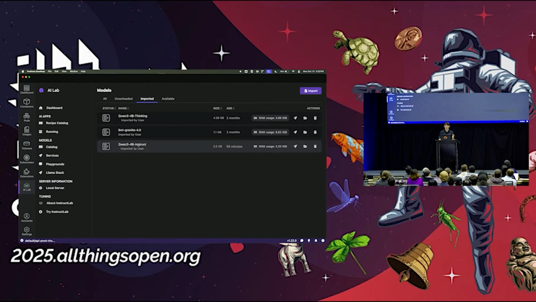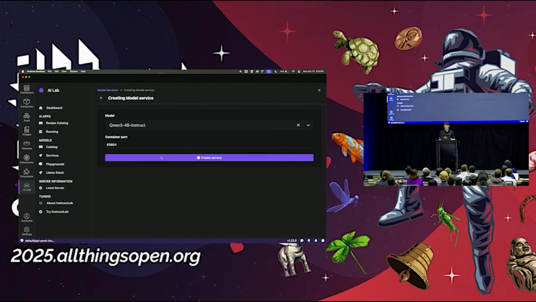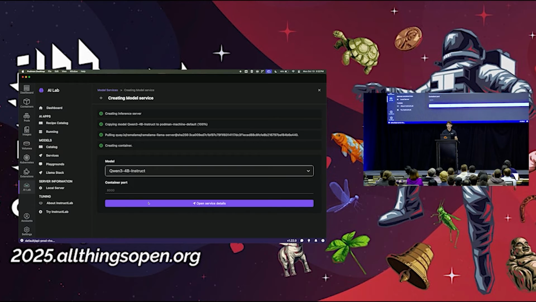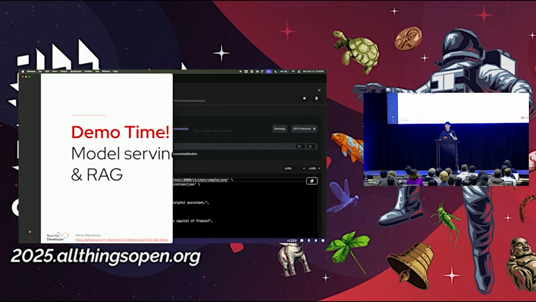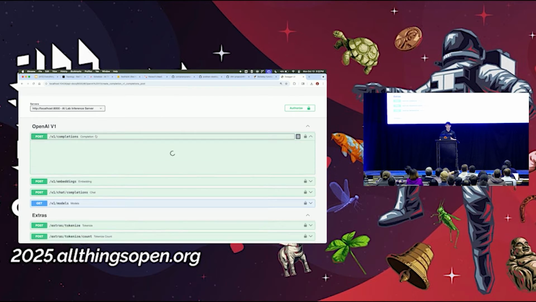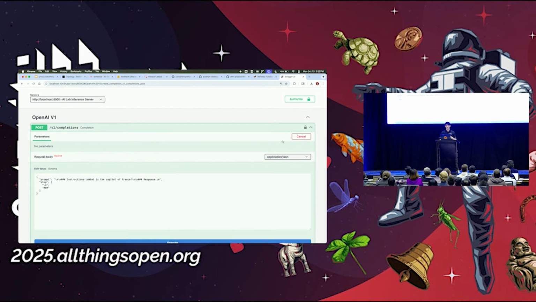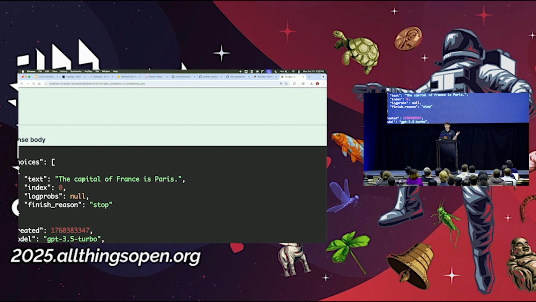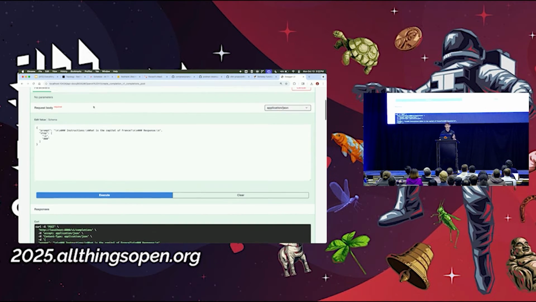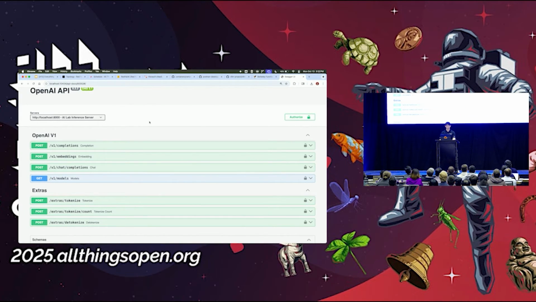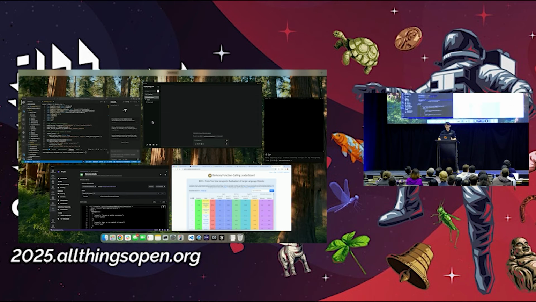The one I'm going to use today is Qwen 4 billion parameters. And I'm going to run this specifically as a container and expose port 8000. So this is where I'm going to make the calls to from my application. And actually, I can see this if I open up the Swagger docs, go over to completions and say, hey, what's the capital of France? Well, we get the result. The capital of France is Paris. But this is really nice if you're trying to understand, hey, what can I do and what calls can I make to a model, right? So we've got this running on port 8000.